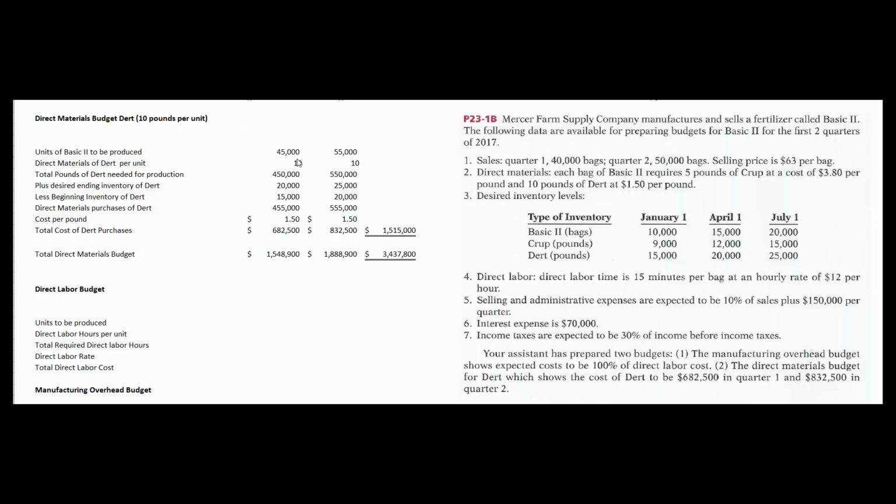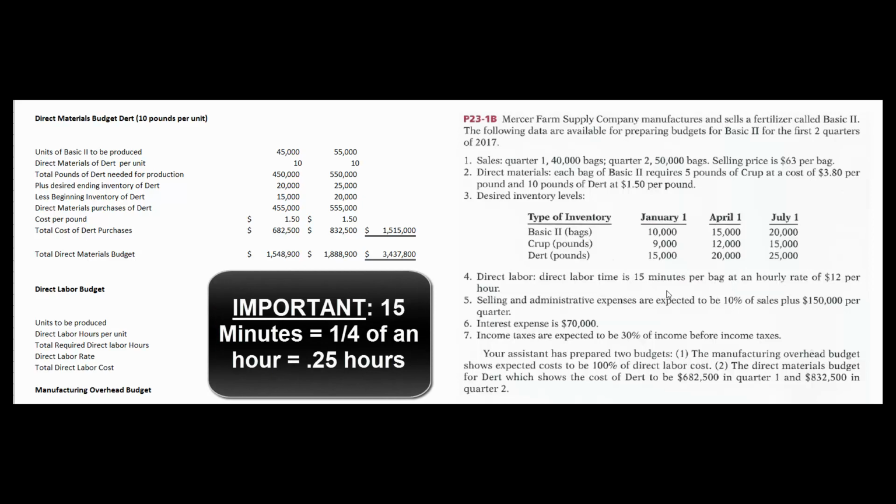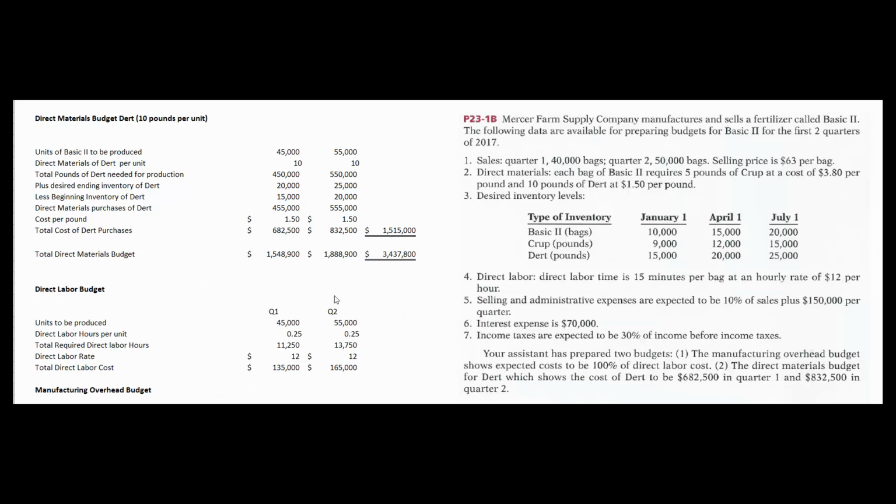Okay, so we know how many units we're going to produce, so we can now create our direct labor budget. It tells us that it takes a quarter of an hour, 15 minutes is 0.25 of an hour, at $12 an hour to make each bag. Well, remember we said we're going to make 45,000 units of the basic. 0.25 times 45,000 means we're going to need 11,250 labor hours to make our stuff. We're paying our guys $12 an hour, so that's a direct labor cost of $135,000.